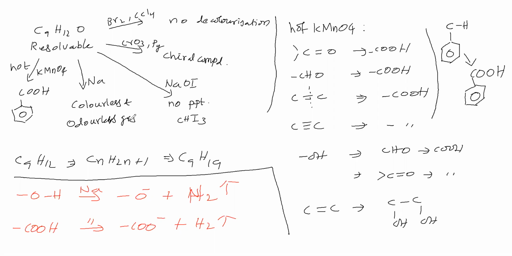So organic compounds reacting with sodium have only these 2 possibilities: alcohol is one, and carboxylic acid is the other. Both give hydrogen gas with sodium. Therefore, since there is only one oxygen, this reaction says that the O is present in the form of alcohol. How is carboxylic acid possible? So this oxygen is present as alcohol.